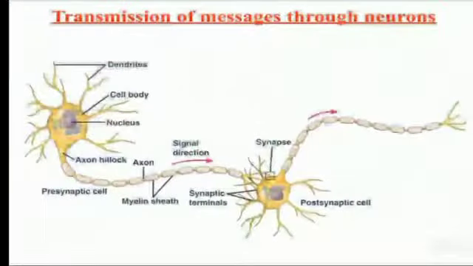See, there is a transmission of messages from one neuron to another neuron. The dendrite of one neuron receives the information and conveys it to the axon terminal, and there is another neuron having a cyton or dendrite which receives the message and conveys it to the central nervous system. Between these two neurons there is a gap, and the junction is called a synapse.